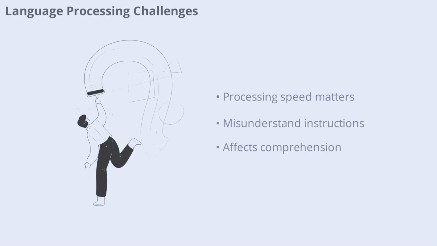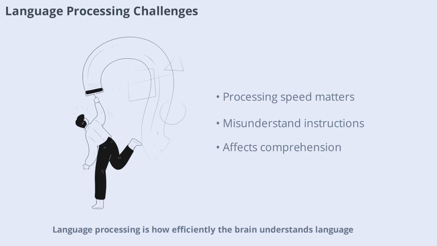Language processing is how efficiently the brain understands language. Some children hear words clearly but process them slowly or inaccurately. For example, if a teacher says, before recess, please submit your science worksheet, a child with weak language processing might misunderstand and submit it after recess.